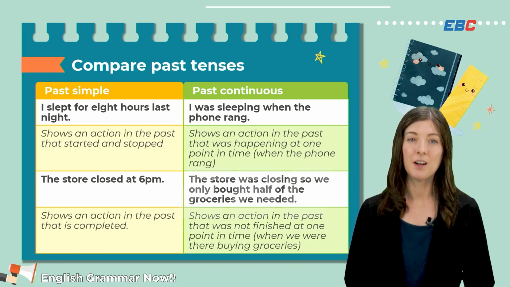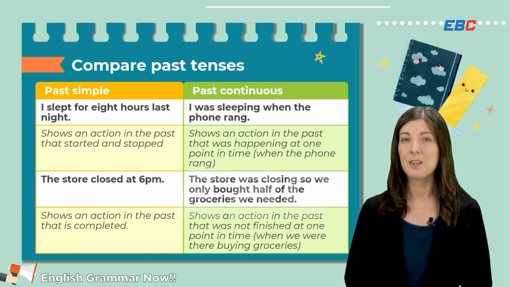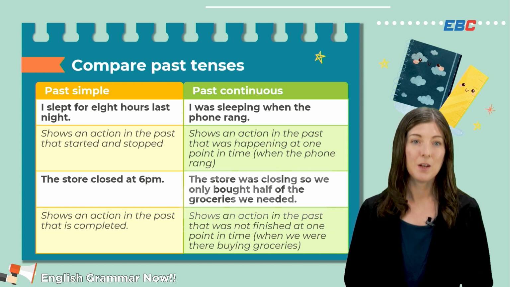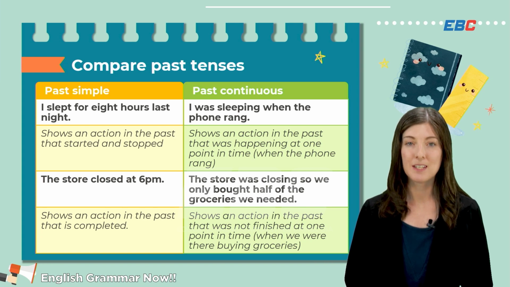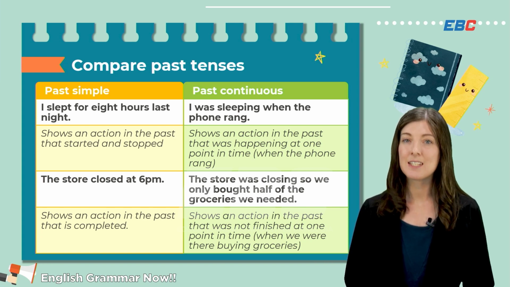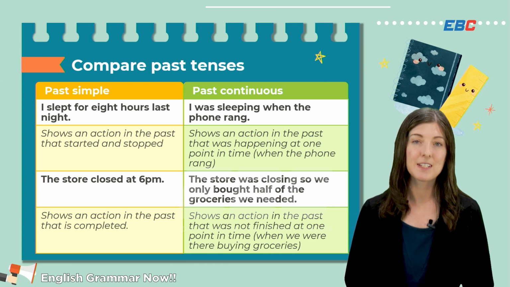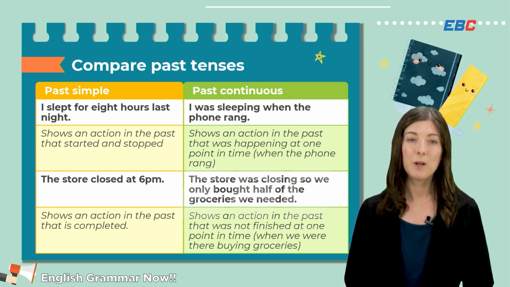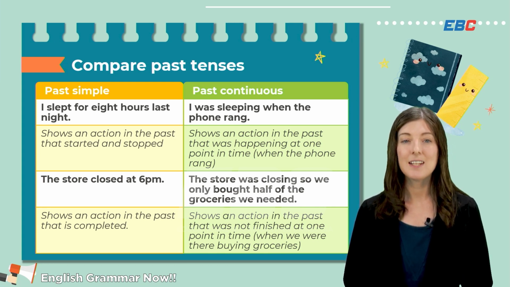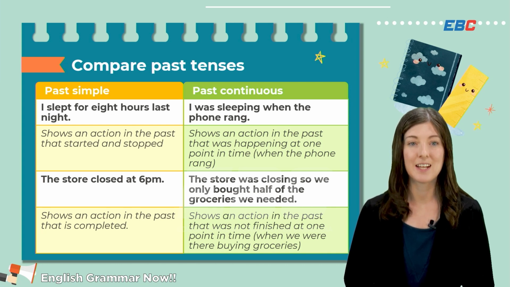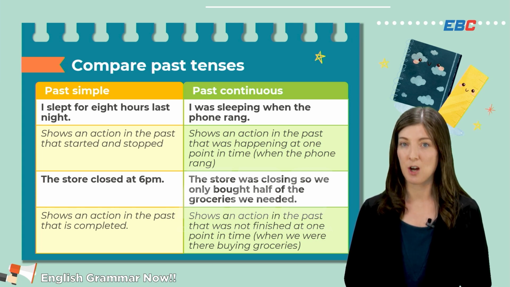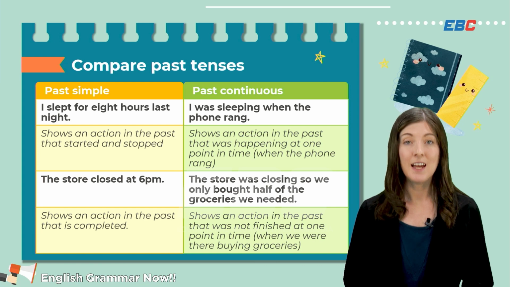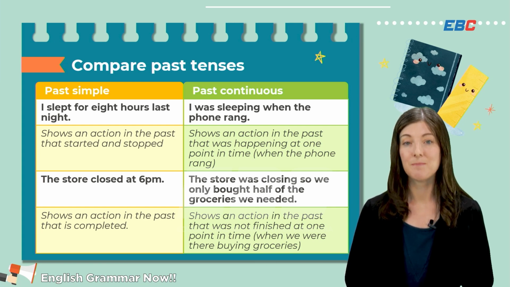Let's compare the past simple with the past continuous. We've already talked about how to make a past simple statement. However, the meaning is a little different than using the past continuous. When we say something like, I slept for 8 hours last night, we are showing that the action in the past started and stopped. There was a beginning and an end to what happened.